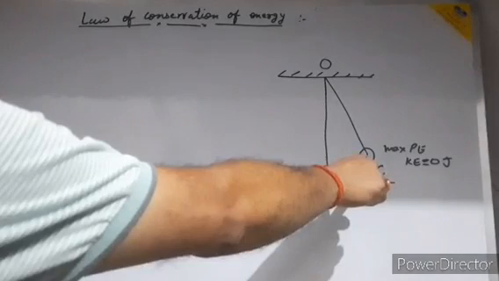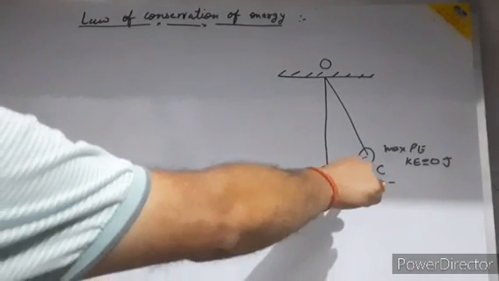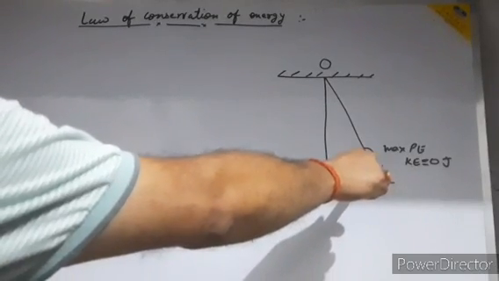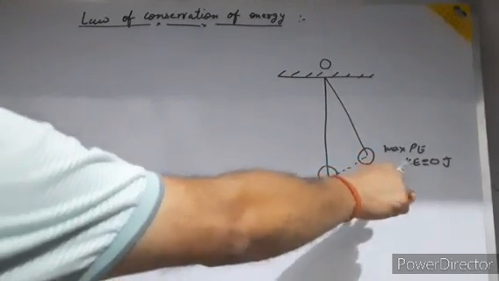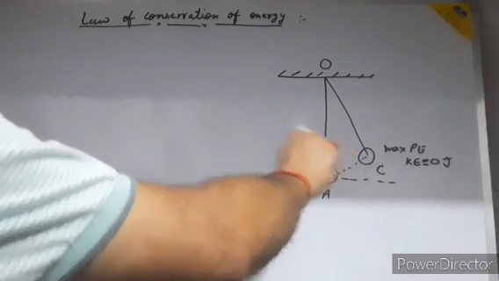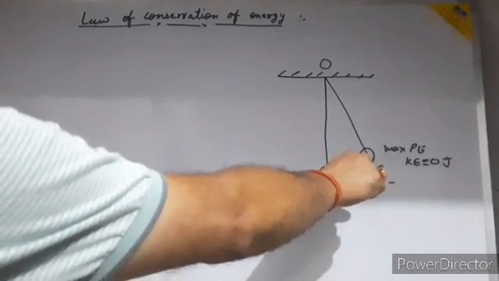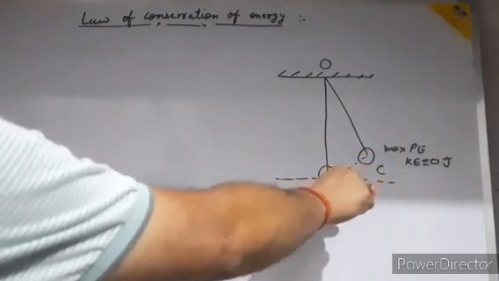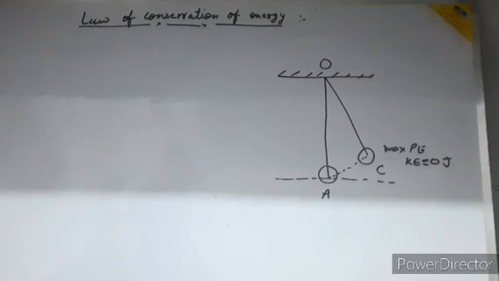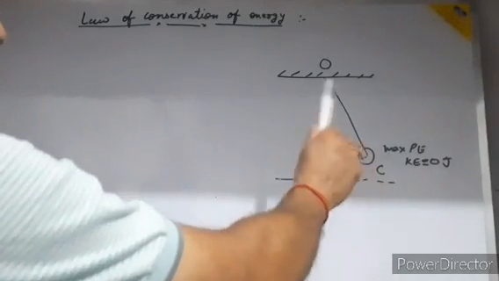When it moves towards the position A, its velocity starts increasing, and due to the increase in velocity, its kinetic energy also increases. But the height of the bob starts to reduce, because at the mean position the height is 0.